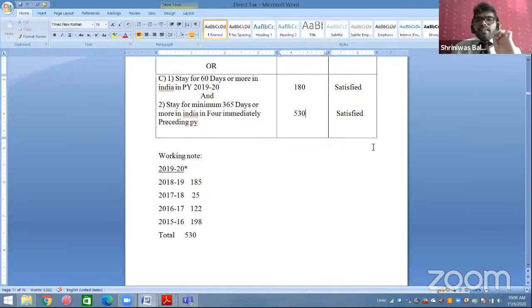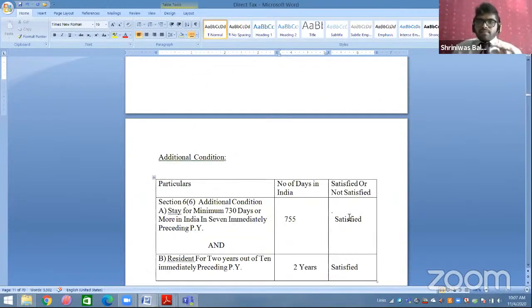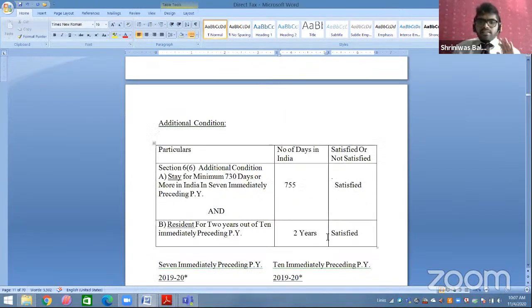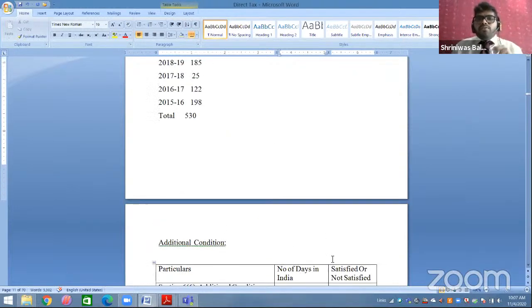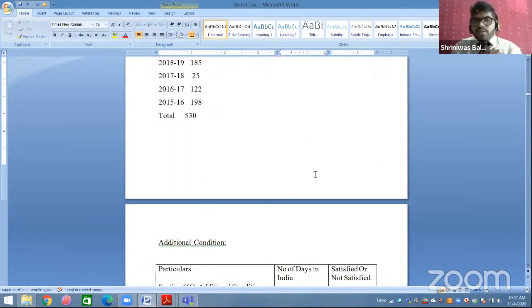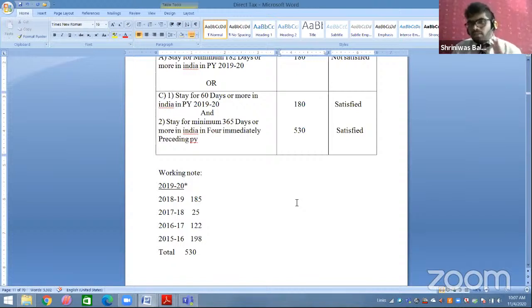So when you are satisfied with point C, then you are a resident of India. Then we will check with the additional condition. Now Tanmay is trying to ask me, sir, what if the additional B is not applicable, so that only we call resident or non-resident? Okay. So if it is a non-resident, for example, we are not going to check with the additional condition point. We are done with the basic only.